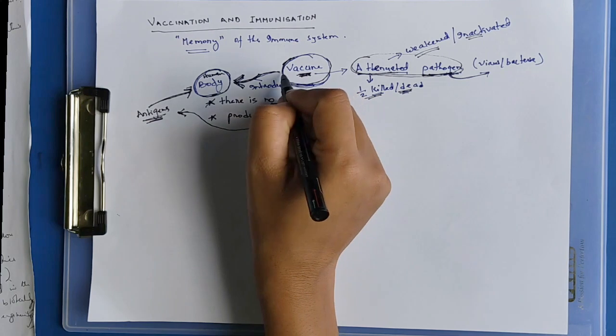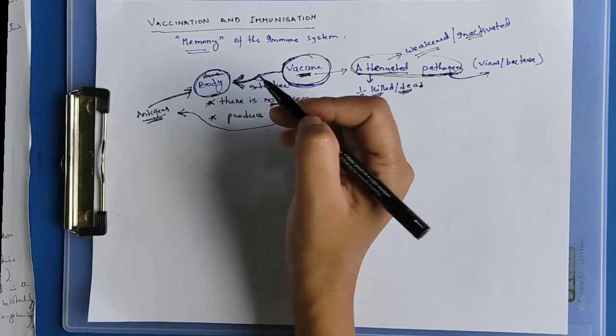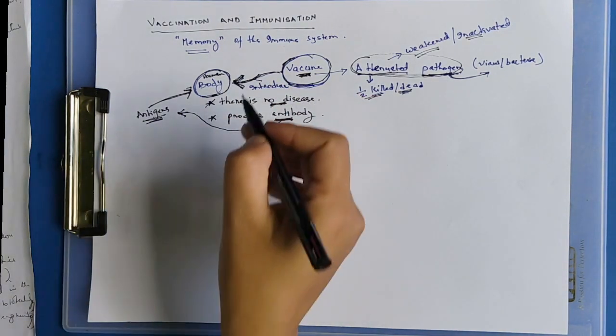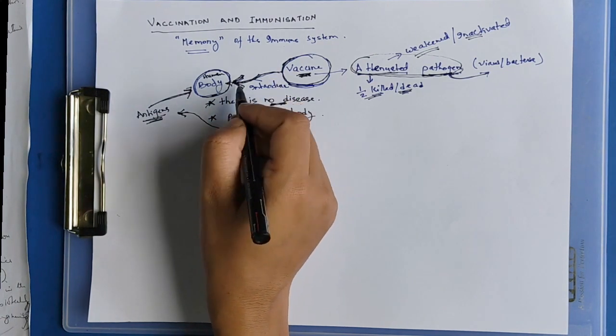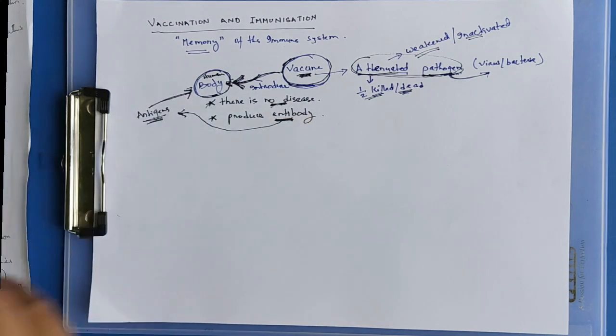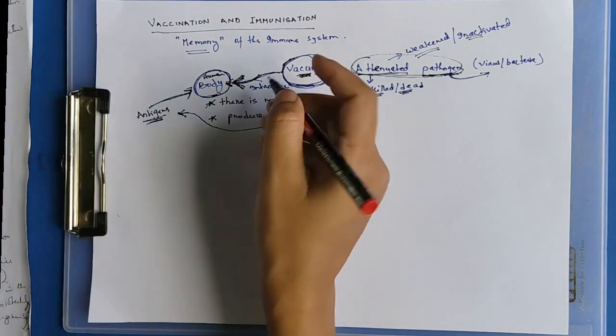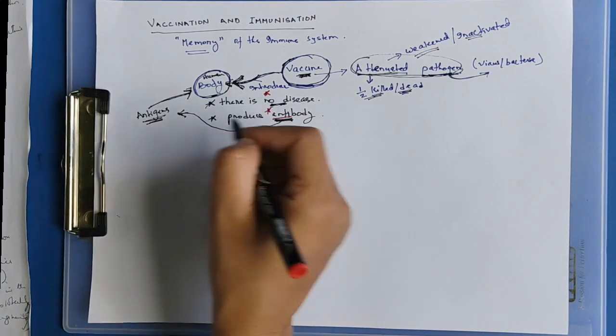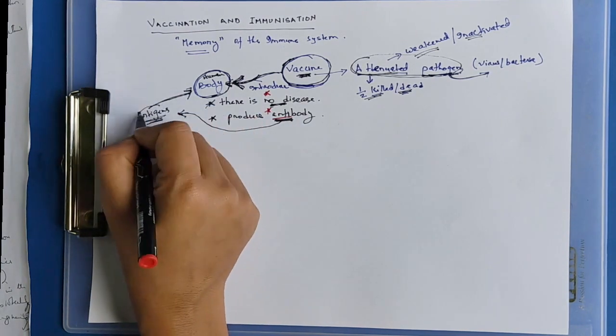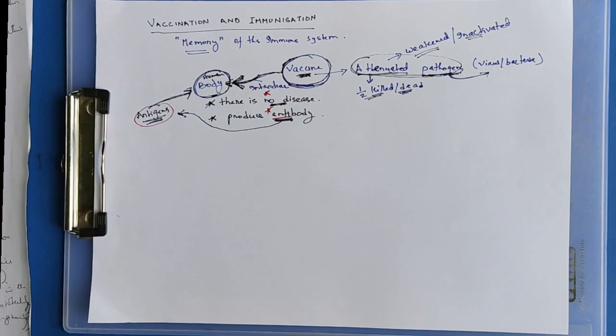The vaccine is introduced into the body through injection into the human body. When introduced, it will not cause any disease; however, it will produce antibodies when the body is exposed to any antigens or any foreign particles.